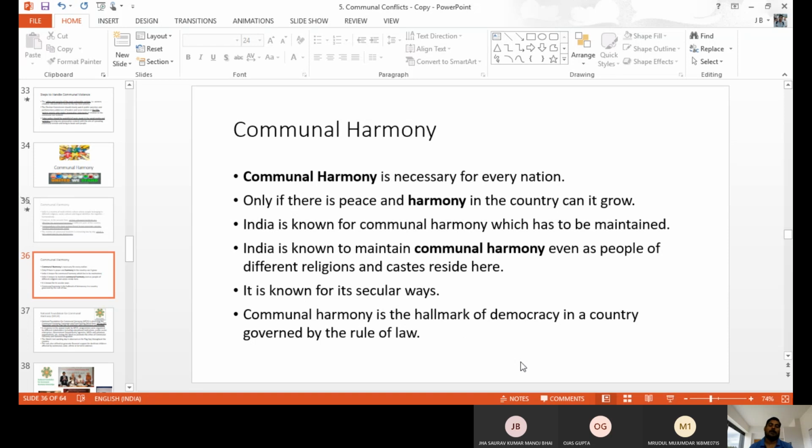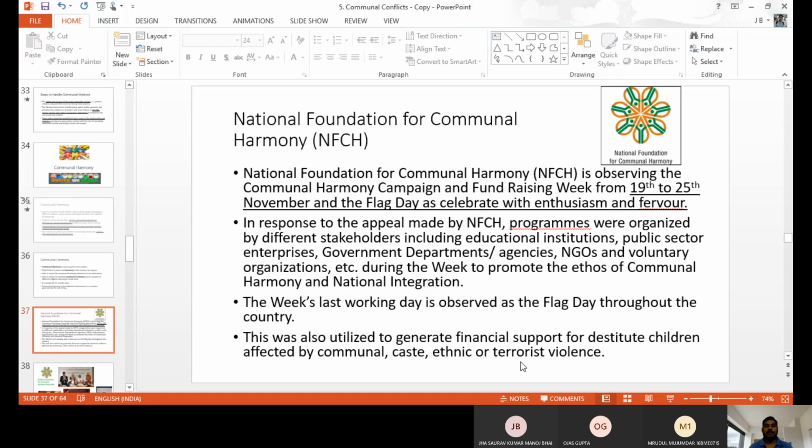We should develop it. Okay. To develop communal harmony, in the government we have one commission. We have one National Foundation for Communal Harmony, which gives importance only to communal harmony. They fix the timing, and they fix the date for the events. They collect the fund in the name of Flag Day, and they do a number of other things also for communal harmony. So a number of events, like drama or meetings or stage shows, they are performing. They give the fund to NGOs to organize these.